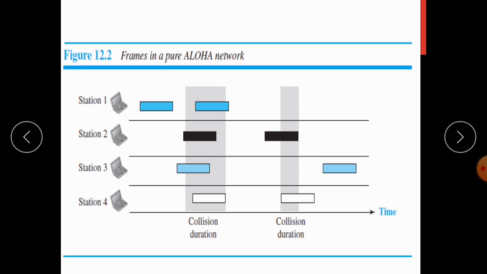So here you can see out of 8 frames, only 2 frames will be delivered to the destination. Other frames will be lost in the network due to collision.